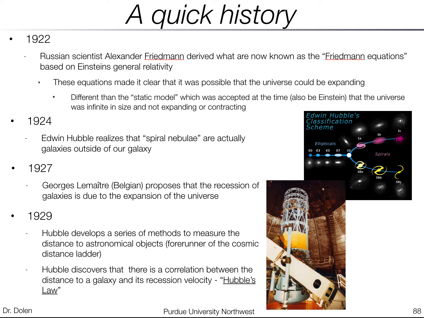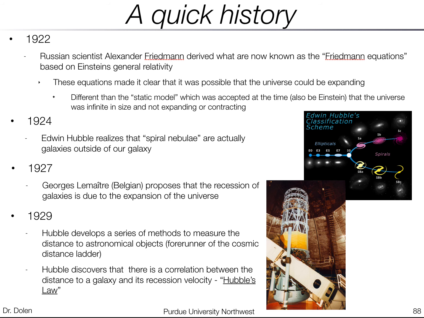So Hubble developed some methods to measure distances, and with that method, he discovered that there's a correlation between the distance to a galaxy and its recession velocity. So not only are galaxies typically moving away from us, but those that are farther away from us are moving faster away from us.